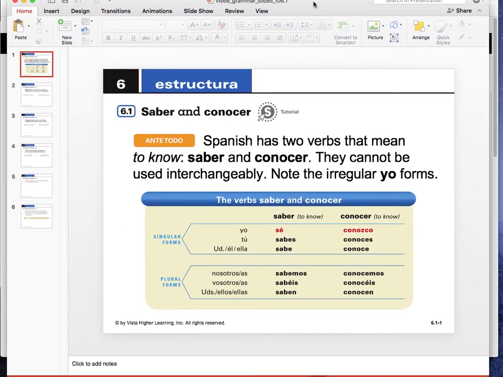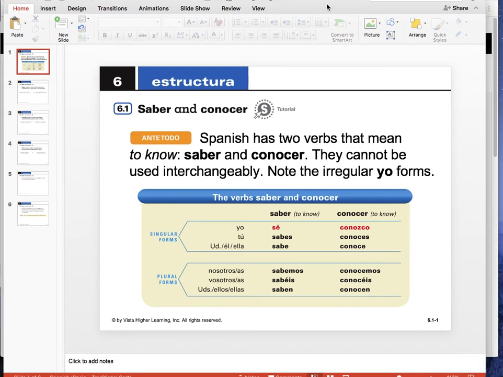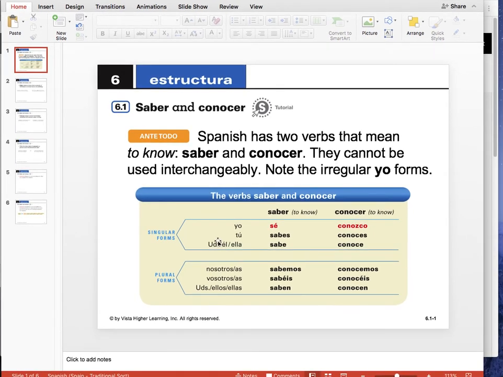And today we're looking at 2 verbs, saber and conocer, and they both mean to know, but you cannot use them interchangeably. So we're going to see when we use one or the other. But also, before we do that, we're going to look at how you conjugate these 2 verbs, because the yo form for both is irregular. Okay, so we'll start with saber.